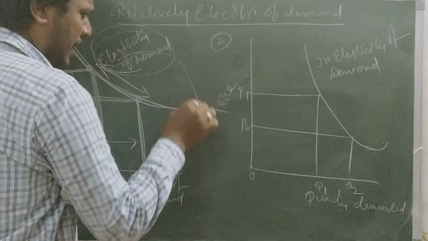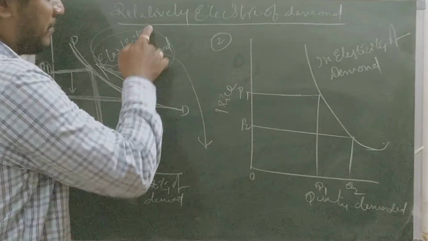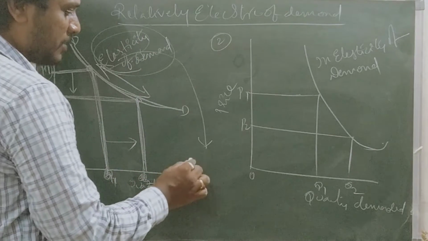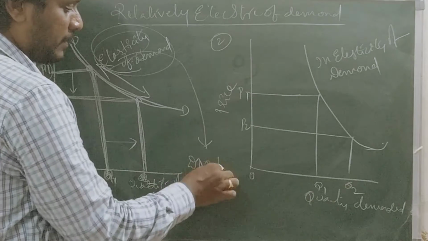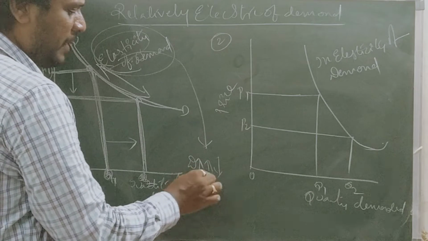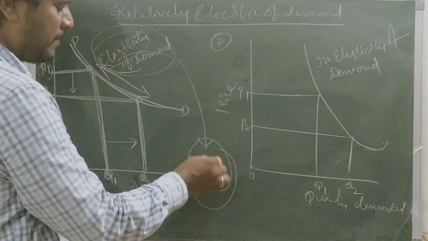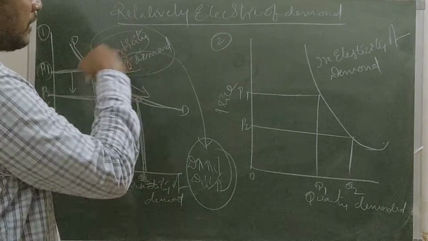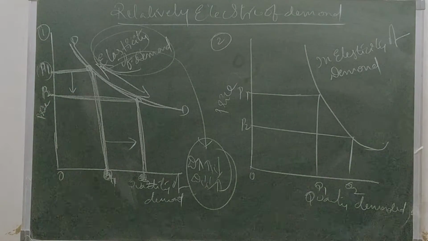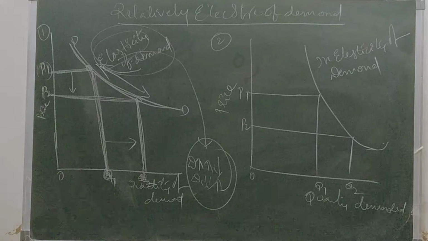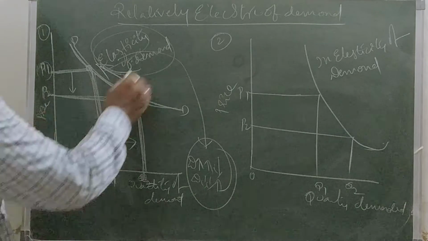In some areas we follow this relatively elastic demand. For example, when demand increases and supply also increases, then the price decreases. When demand decreases and supply decreases, the price increases. So this is the concept. We go through this method, relatively elastic demand, where the change in demand is more than the change in price. This is elasticity of demand.